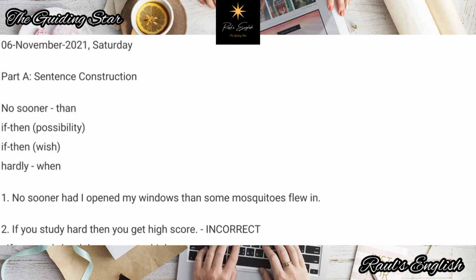Right, let's start off with sentence construction. We shall use these phrases: no sooner than, if, then, possibility, if, then, wish, and hardly, and when. All right, let's start off with number 1. So you made a sentence: no sooner had I opened my windows than some mosquitoes flew in. Perfect, very good. Excellent sentence.